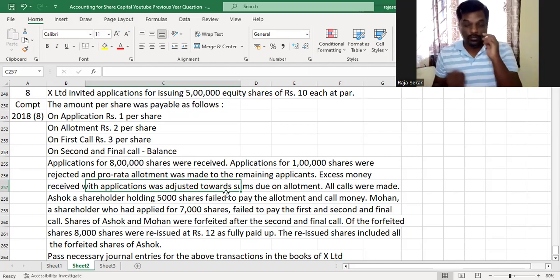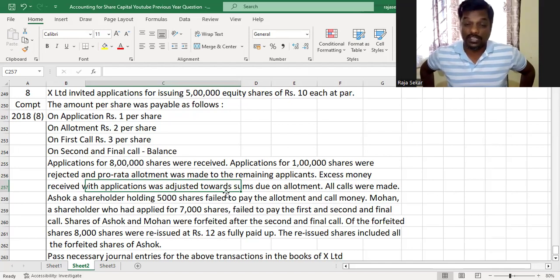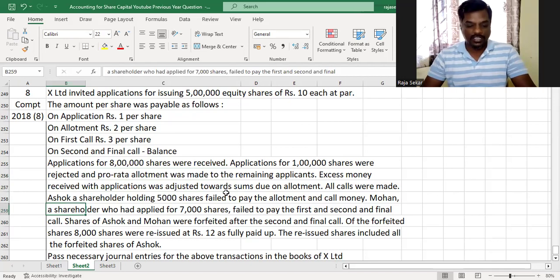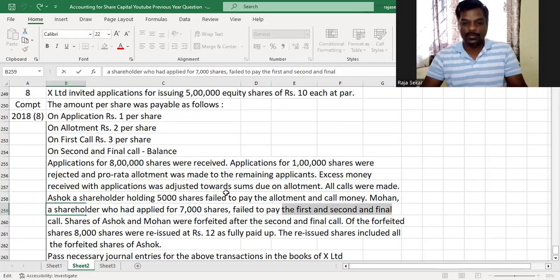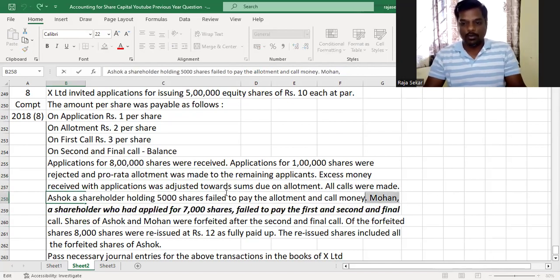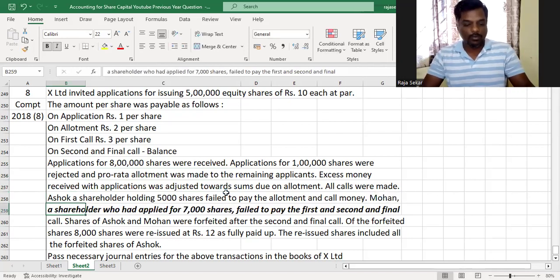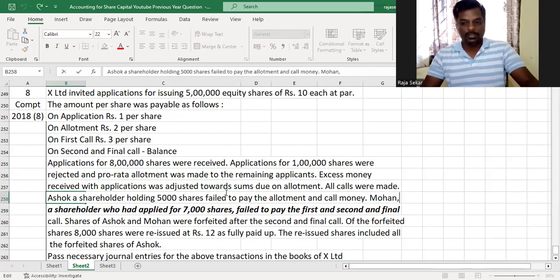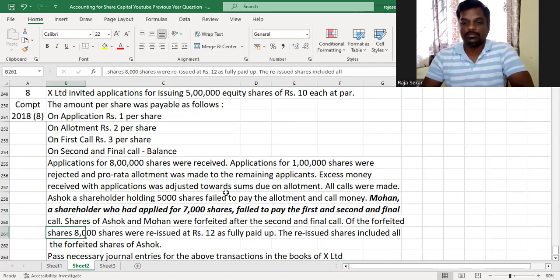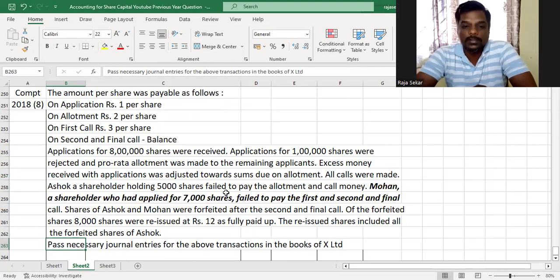And then both their shares are being forfeited after the second and final call, because if you see this line, it says that the second and final call has been made. As Mohan has not paid the second and final call, it's obvious that the second and final call has been made, because only then can we come to a conclusion that Mohan has not paid. Am I right? Only if it is called, he cannot pay. So now we're going to have to account for this.